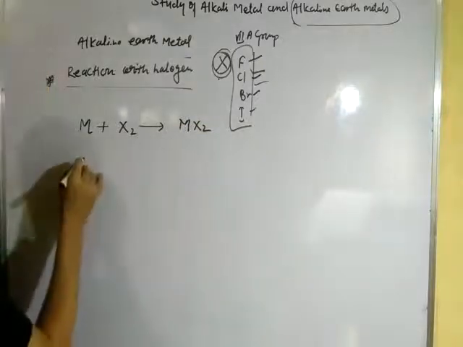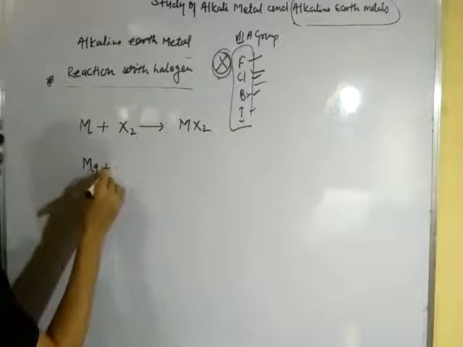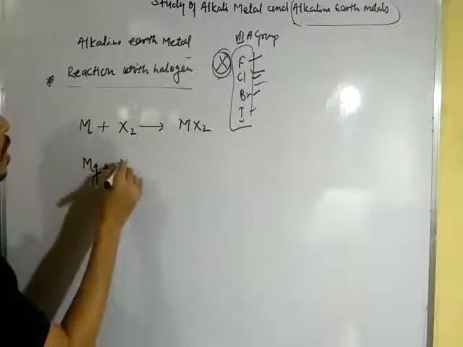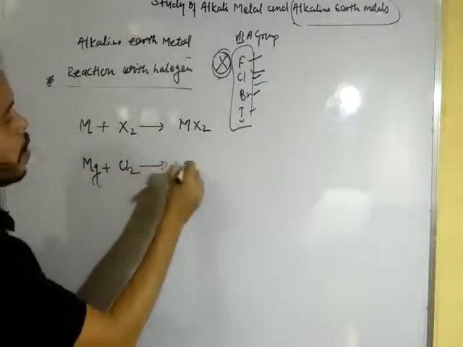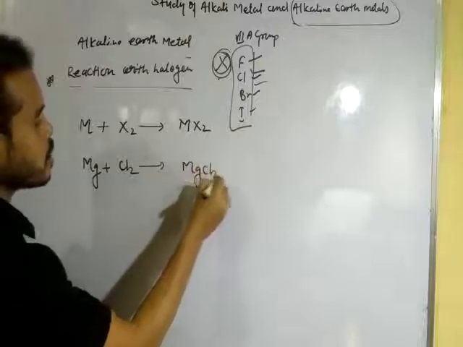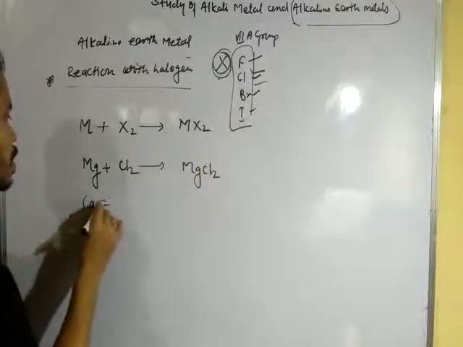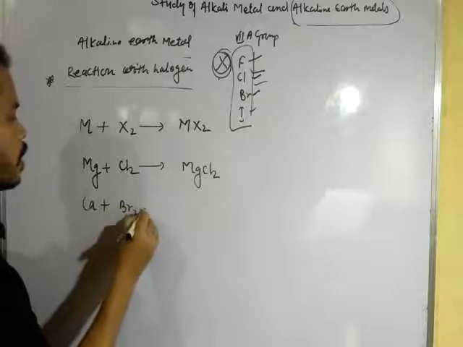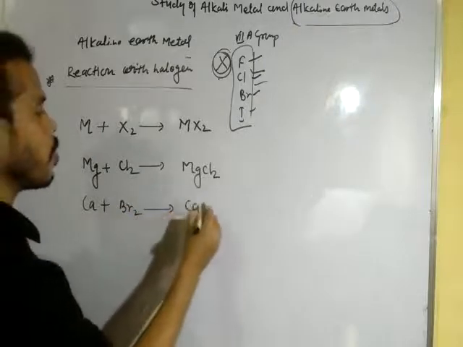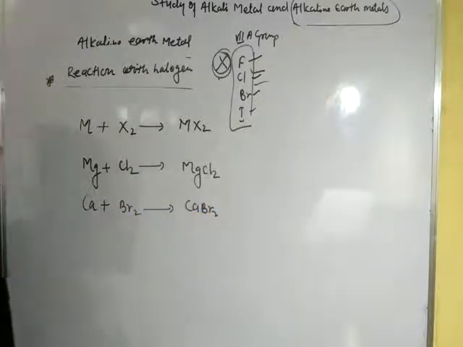Okay. Now take an example. Magnesium when treated with, suppose here, Cl2, forms magnesium chloride, MgCl2. When calcium is treated with Br2, it forms calcium bromide, etc., dear student. Okay, very important and very simple reactions you can see here.